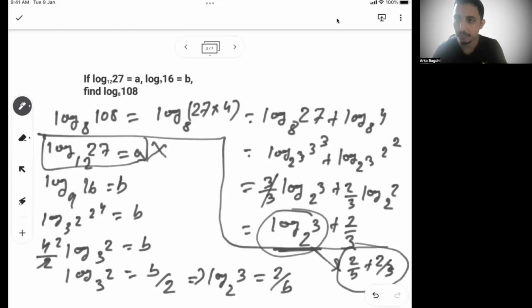So first understand what you need, then go back to the problem and see which one will give you fast, and that will be the fastest way to solve this kind of problem.